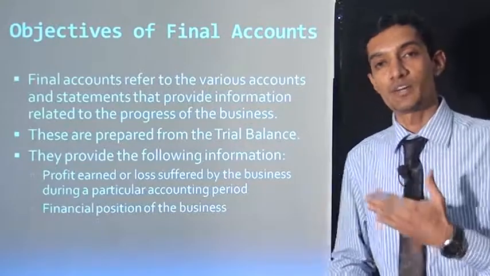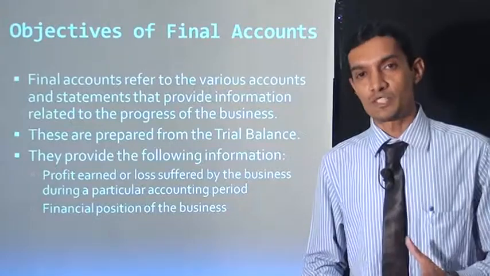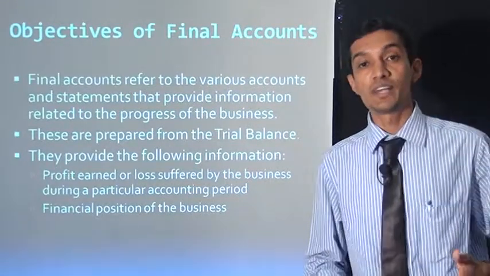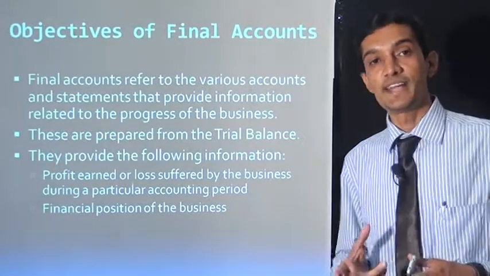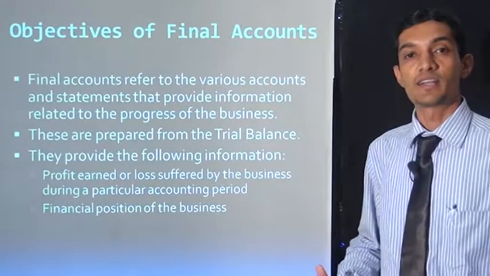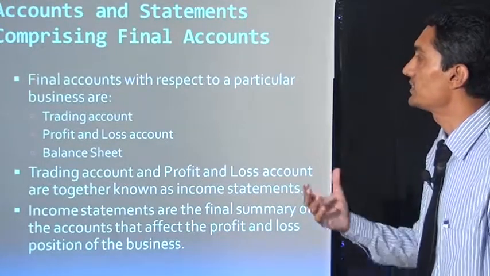If a particular company this year has 5% growth and before this year their growth was 7%, then the financial position shows a 2% loss. In that situation, the financial accounts show the financial position of the business. Now next, accounts and statements comprise the final account.